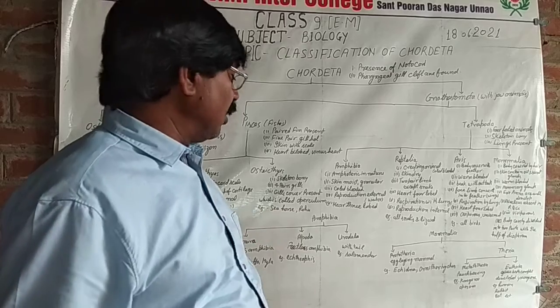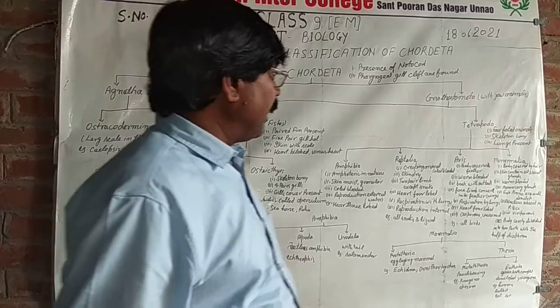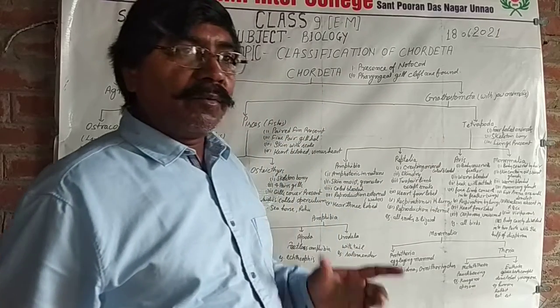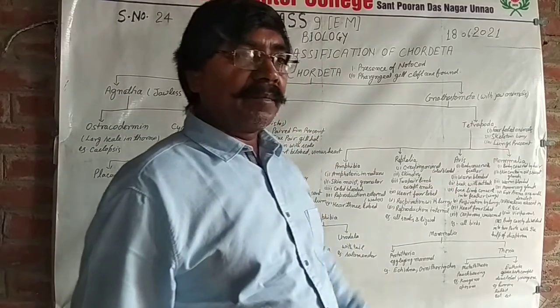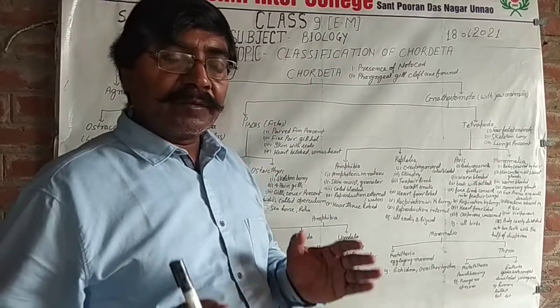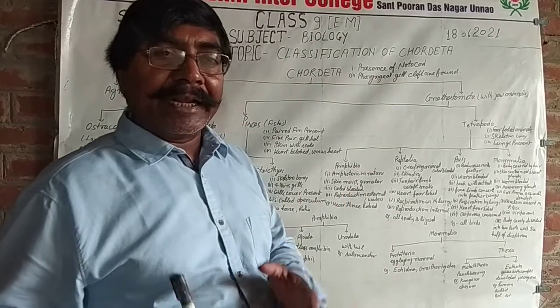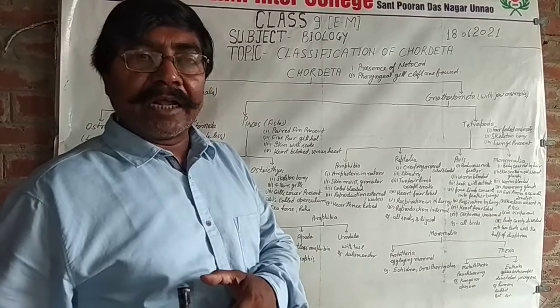For example, seahorse, rohu, Labeo rohita. And Tetrapoda is also divided into four classes: Amphibia, Reptilia, Aves, and Mammalia. Amphibia means amphibious in nature. They live in aquatic and terrestrial habitats also.